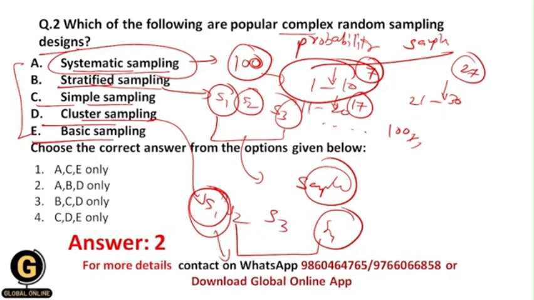So this is called cluster sampling, and that's why it is as well a complex random sampling design. Within simple random sampling, the only thing we do is select samples randomly from the whole population. This is the only one process or step in the simple random sampling technique, and that's why it is not a complex random sampling technique. So your correct answer should be 2, that is A, B, D only, because systematic sampling, stratified sampling and cluster sampling are all complex random sampling designs.